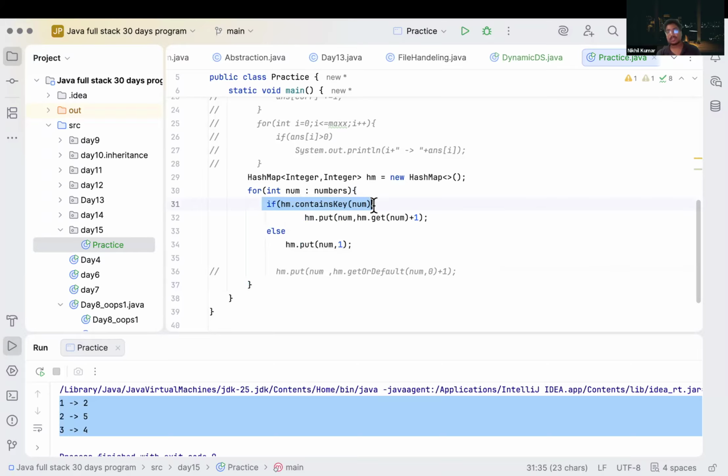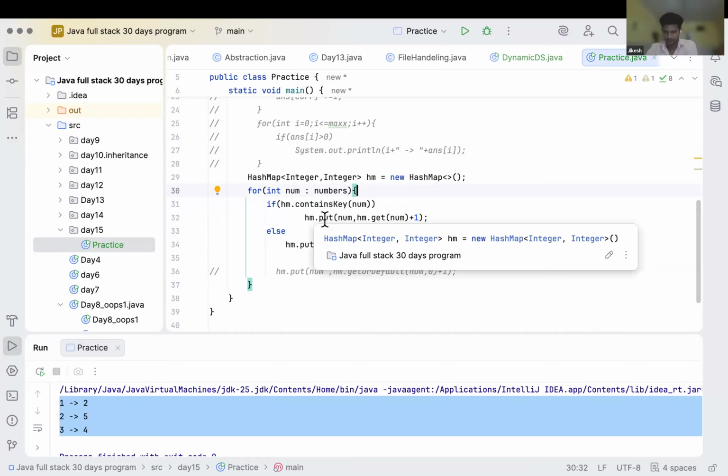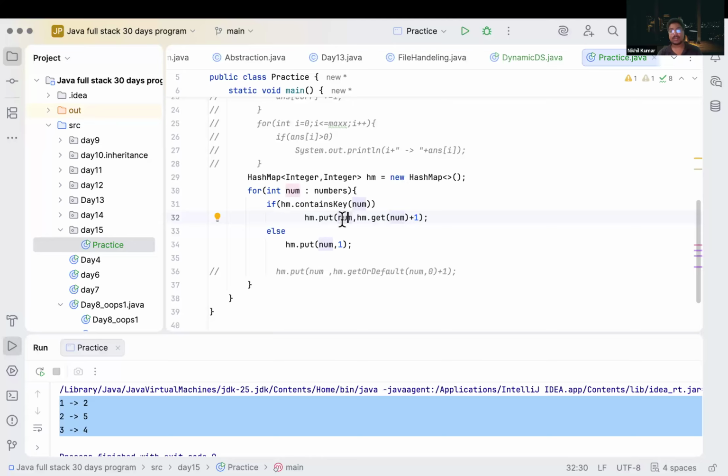First, we are checking if our hash map contains the key num. Then we will put our num key at the address of num. We are first getting the current value. The current value can be anything, like 1, 2, 3. So we are first getting the current value and then increasing it.